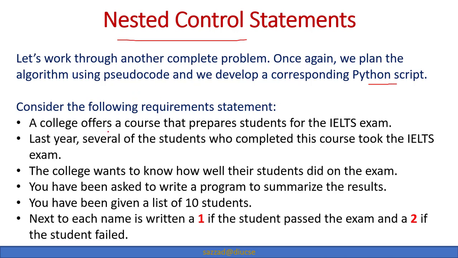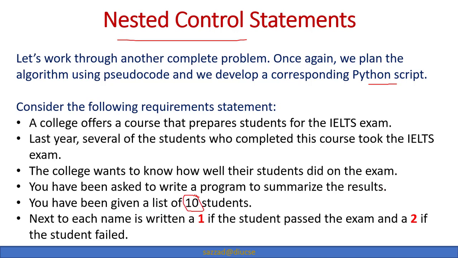A college offers a course that prepares students for the IELTS exam, and last year several of the students who completed this course took the IELTS exam. The college wants to know how well their students did on the exam. So you have been asked to write a program to summarize the results. You have been given a list of 10 students.